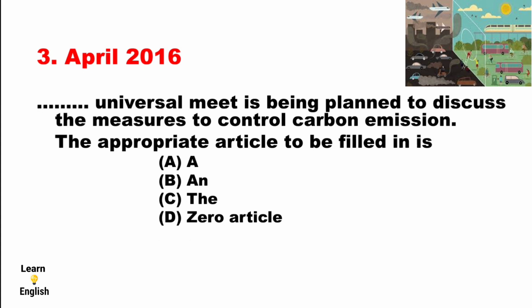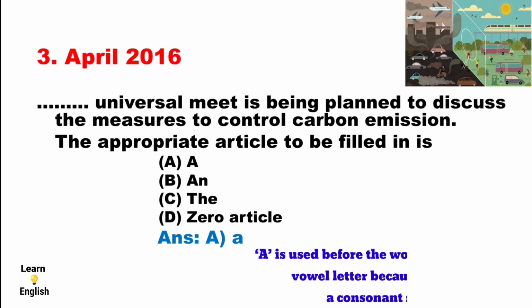The answer is option A. Why is A correct here? Let us know. We applied a rule here. The rule is: a is used before words beginning with a vowel letter but having a consonant sound. So this rule is applied here, a universal meet. That's why a is correct.